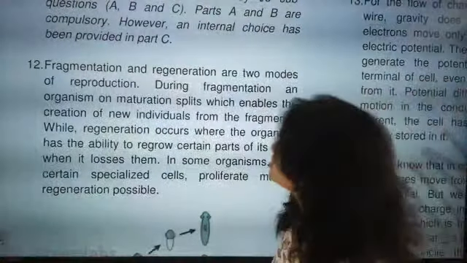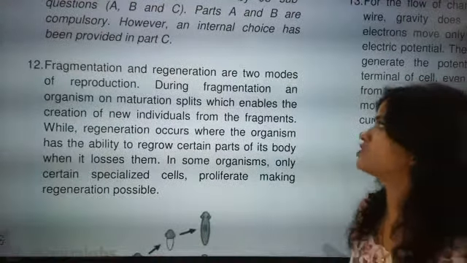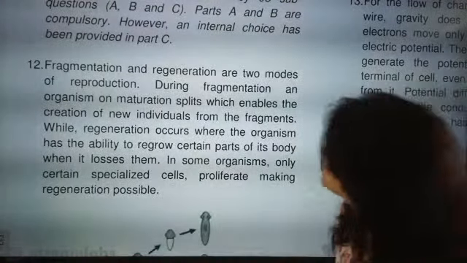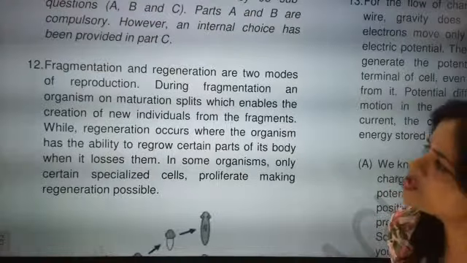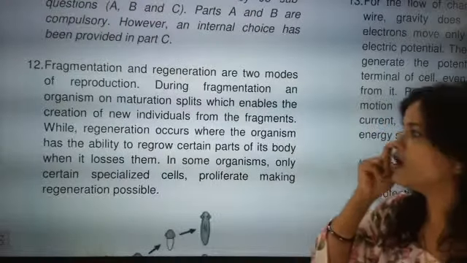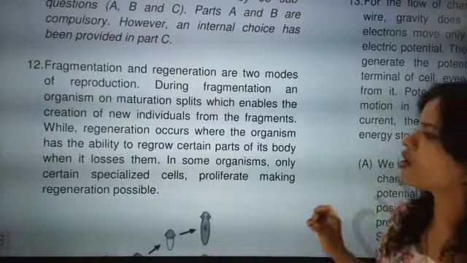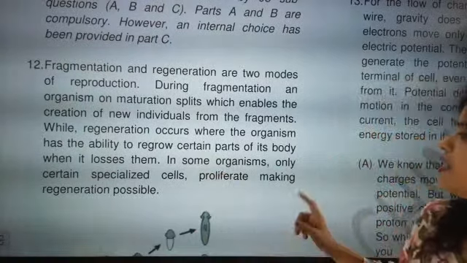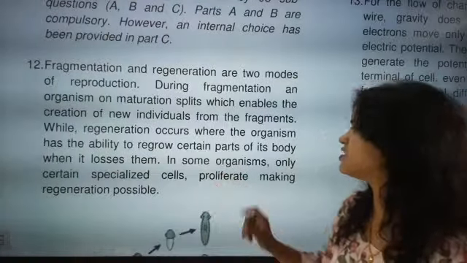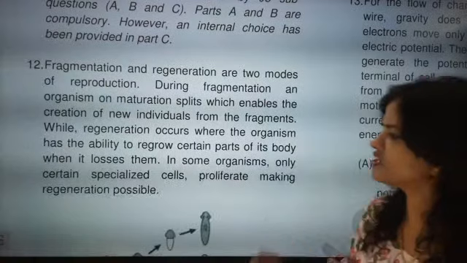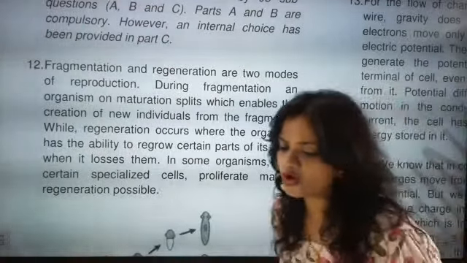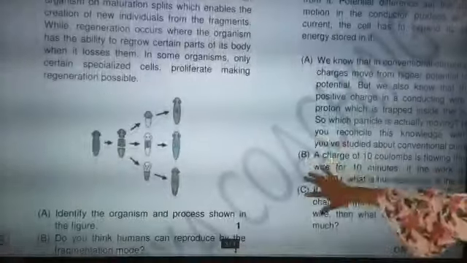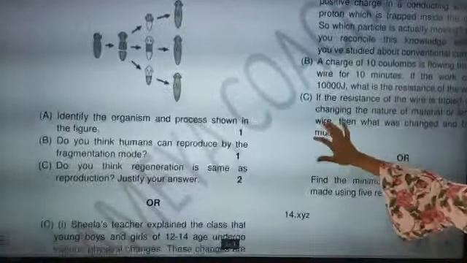Okay. Fragmentation and regeneration are 2 modes of reproduction. During fragmentation, an organism on maturation splits, which enables the creation of a new individual from the fragments, while regeneration occurs where the organism has the ability to regrow certain parts of its body when it loses them. In some organisms, only certain specialized cells proliferate, making regeneration. So it is not a full proliferation, it is the smaller one. Now you have seen the planaria structure. Now answer the question.